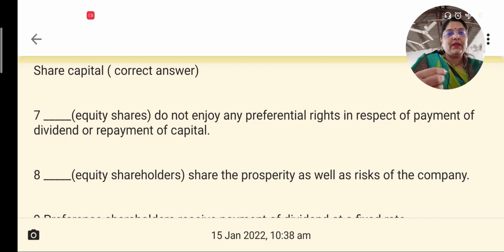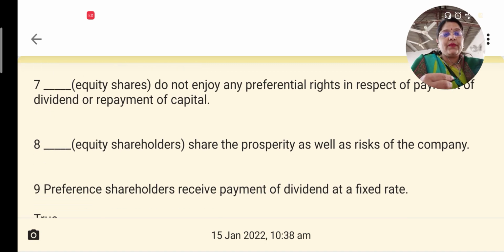Next question. Dash do not enjoy any preferential rights in respect of payment of dividend or repayment of capital. What is given in the bracket is the correct answer. We know that the equity shares do not have any preferential rights in terms of payment of dividend or repayment of capital at the time of winding up of the company, and the correct answer is equity shares.